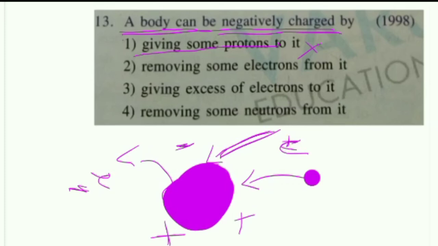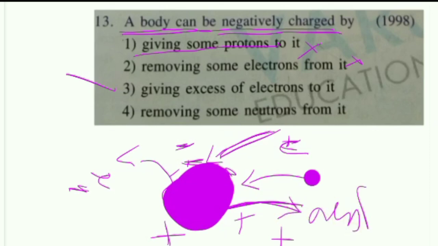Giving electrons to the body forms a negative charge. Third one is correct. Second one is also false. Removing some neutrons from it: neutrons have a neutral charge, so no change in charge. So the third one is the right answer.